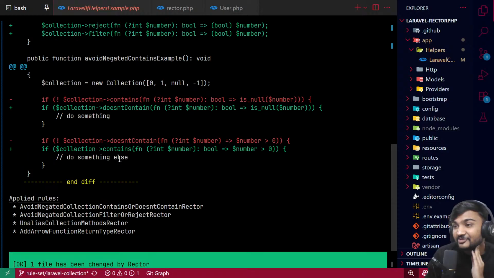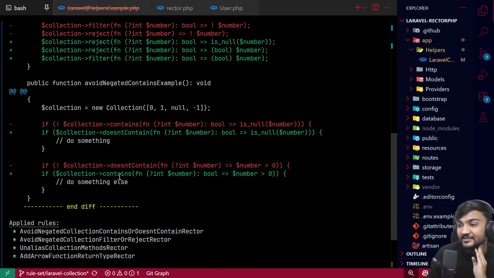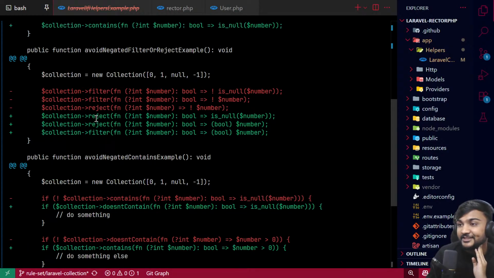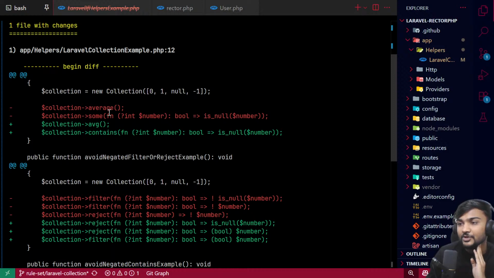Okay, so collection has some functions like contains and doesn't contain, filter, reject, and average and sum. So average has a shortcut, a main function which Laravel provides, which is avg. So it just converts that. Sum also has contains, so it is just converting that.